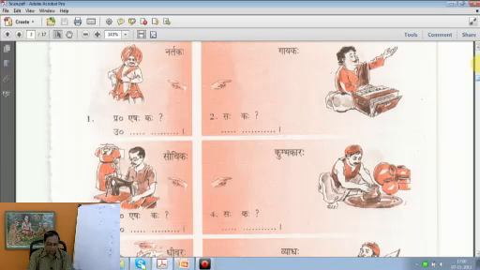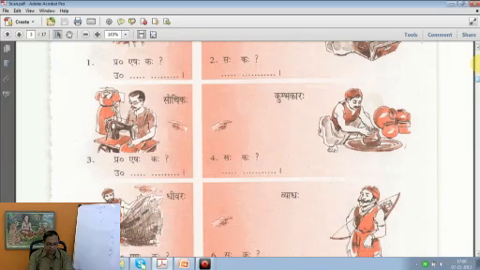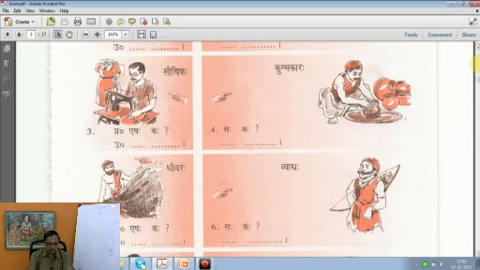In the third column, there is a question, Eshaha kaha, the same question is being asked here. And the answer is given above, Sauchikaha. Sauchika is a tailor. So we say, Eshaha Sauchikaha, this is a tailor. Then Sahakaha, who is that person? Picture is clear. We have already seen. Kumbhakaraha is a potter, who is making a pot. Saha kumbhakaraha is the answer.